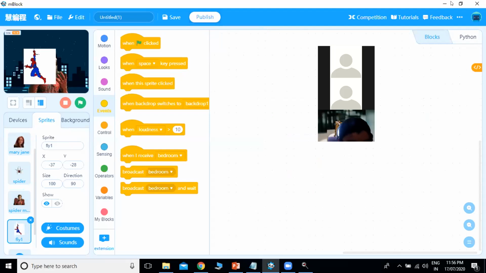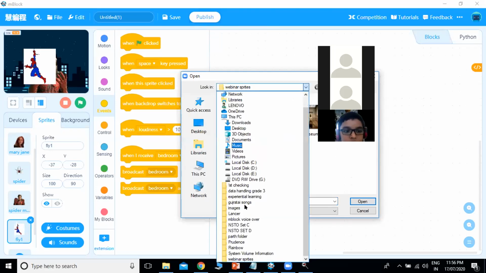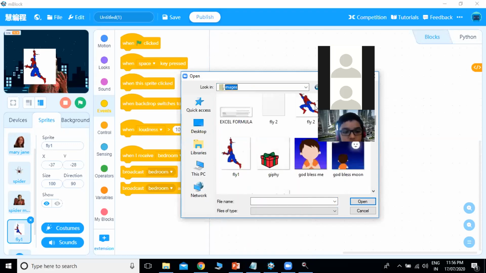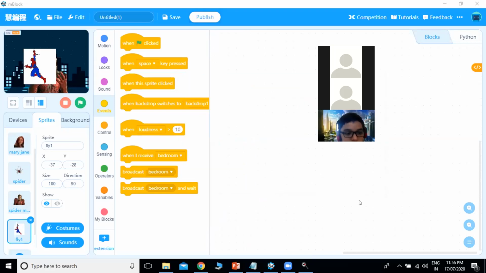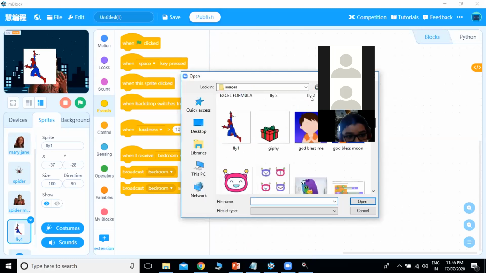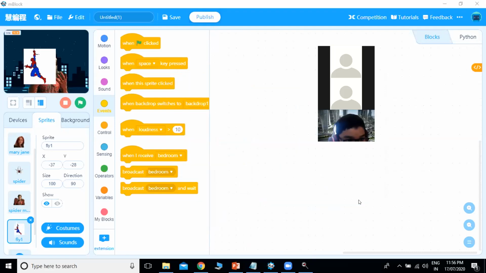Yes, I'm sharing. So this is fly 1. And this is fly 2. Okay, so I have shared both the images. So first is fly 1. So I'll go to the costume of it.